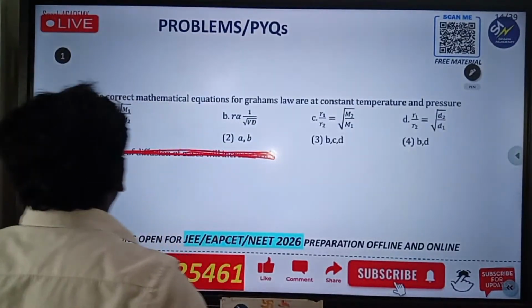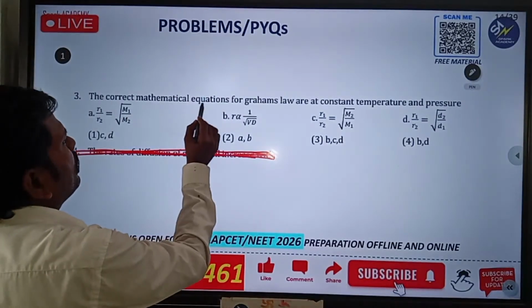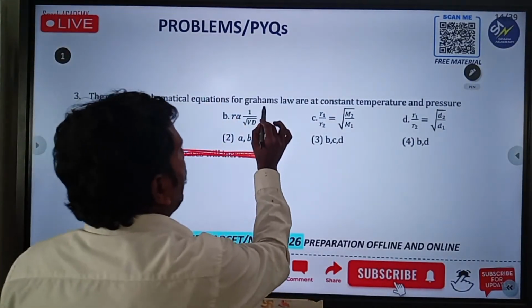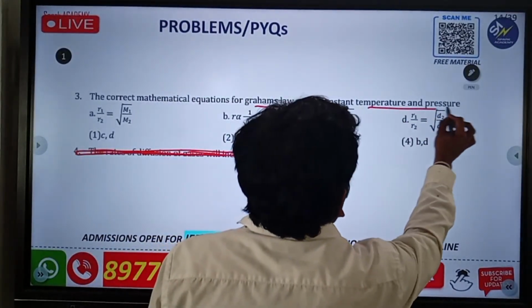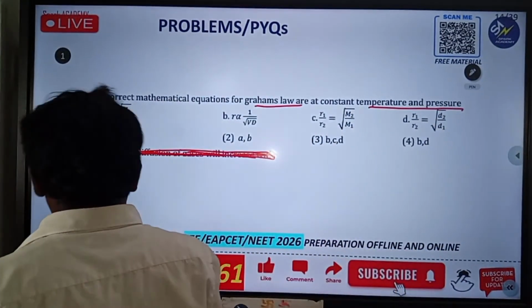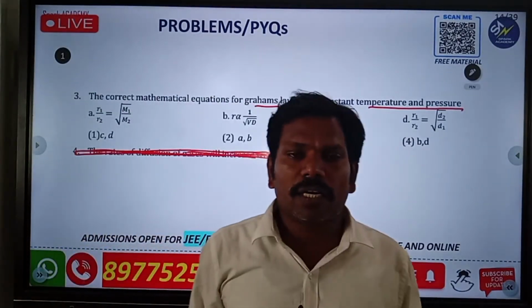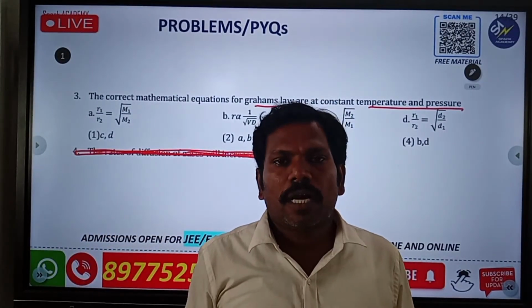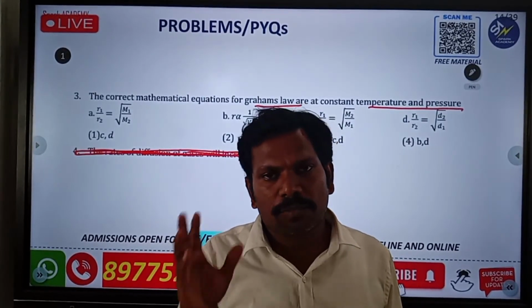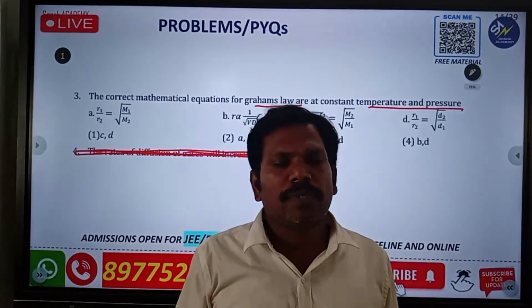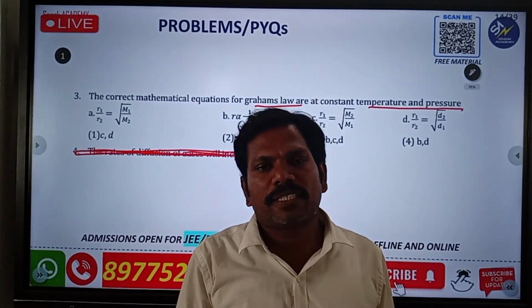First of all, the correct mathematical equation for Graham's law at constant temperature and pressure. We already learned what matter is and how many types of matter there are. Generally we discuss the gas laws, because most of what we discuss is gas only.